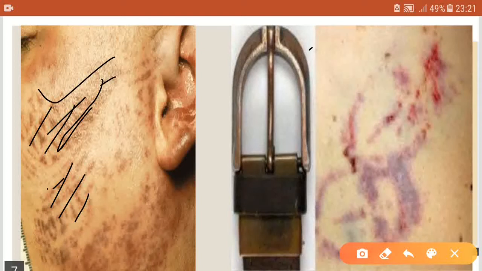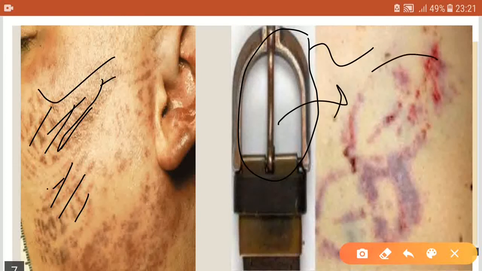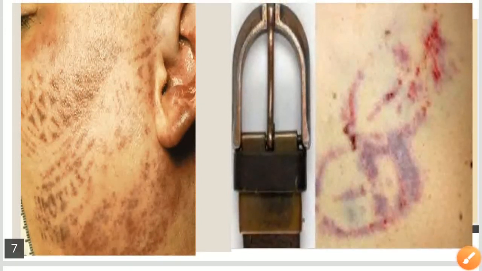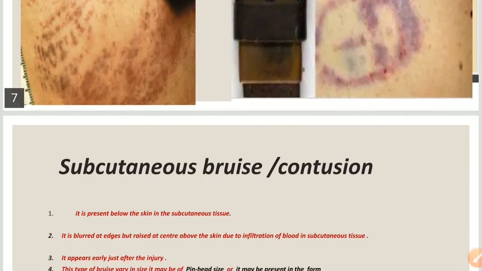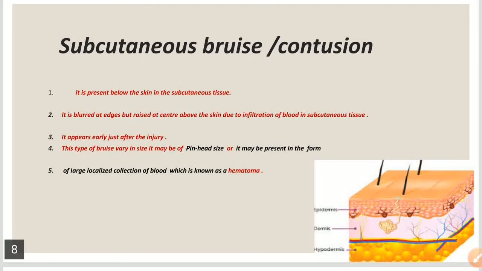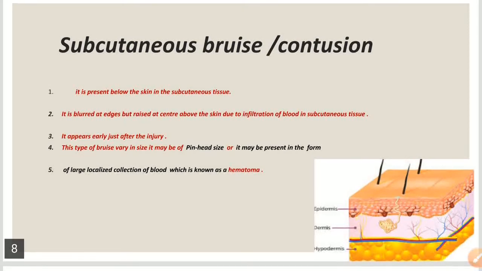Also here in this picture you can see that this part of a belt has been used to cause injury, and the bruise has taken the shape of this part of the belt. So we can identify from the shape of the bruise whether it is an intradermal bruise or a subcutaneous bruise. And the second type of bleeding is known as a subcutaneous bruise, and it occurs with the rupture of small blood vessels within the subcutaneous layer of loose connective tissue or adipose tissues.